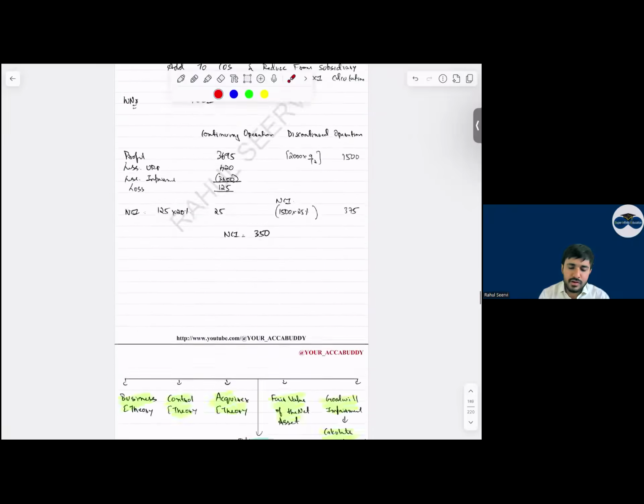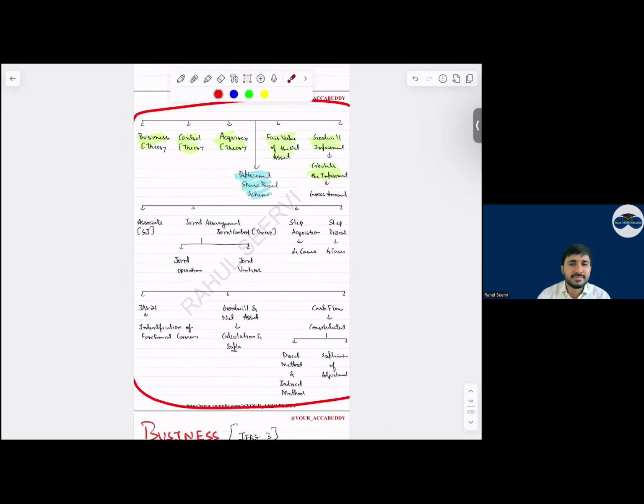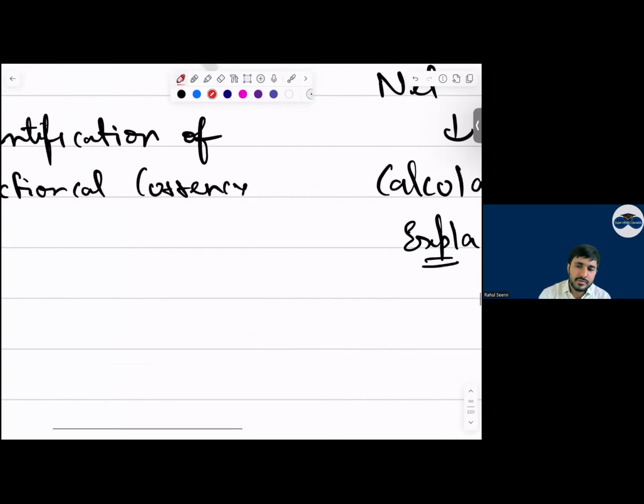Any doubts to anyone in disposal? So your basic part is done, everyone. Your basics of consolidation are done. Now we'll take a break, come back, and then see what? Your SBR part. It will not take much time. Theory is that, and there are multiple small points which you have to see. So now the time is 11:28. Be back by 11:38. If you have any doubts, you can ask me in the break.